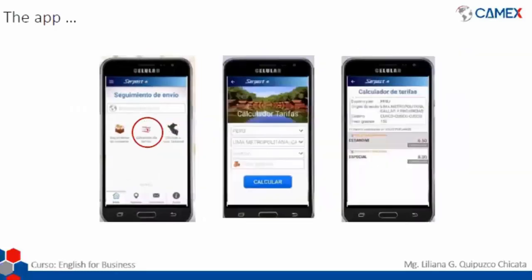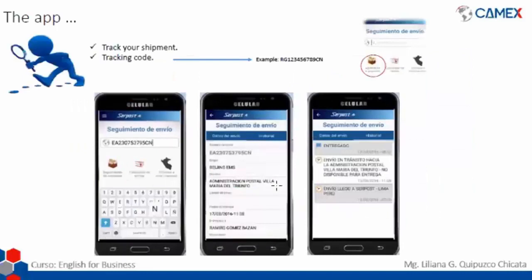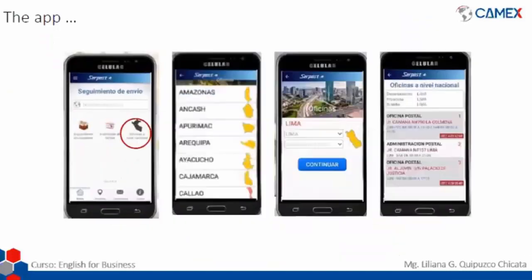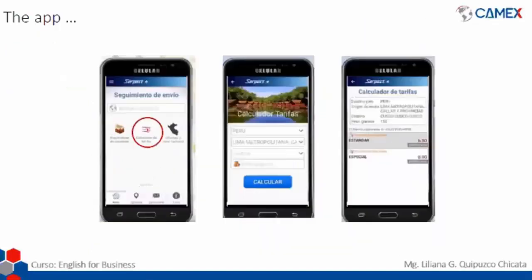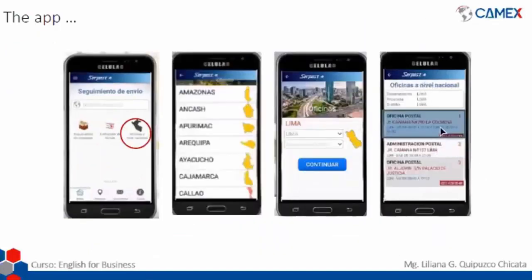Now, if we already have the tracking code in here, we are going to see here destiny. So if our destiny here says postal, let's say, yeah, let's go back. It says postal office from Quirón Camena, 1790 La Colmena is going to appear in here. That is the postal office or the administration postal office. So we're going to be able to check which one is the one that we have to go to.